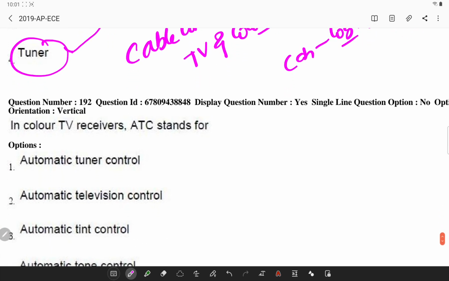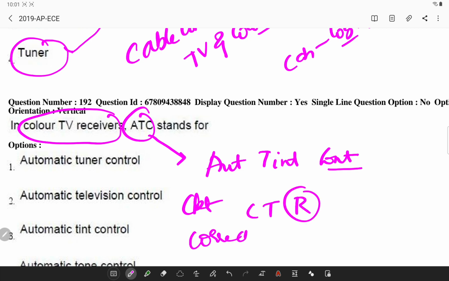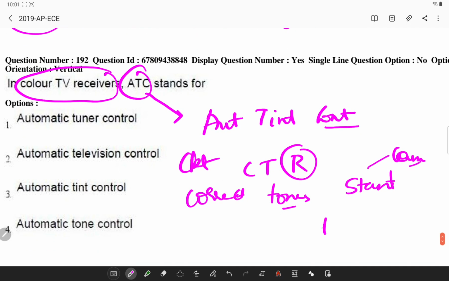Okay. Next, in color TV receivers, what is ATC? ATC is automatic tint control. It is a circuit used in a color television receiver to maintain correct tones when a station changes a camera or switches to commercials, by correcting the phase errors before the chroma signal is demodulated.